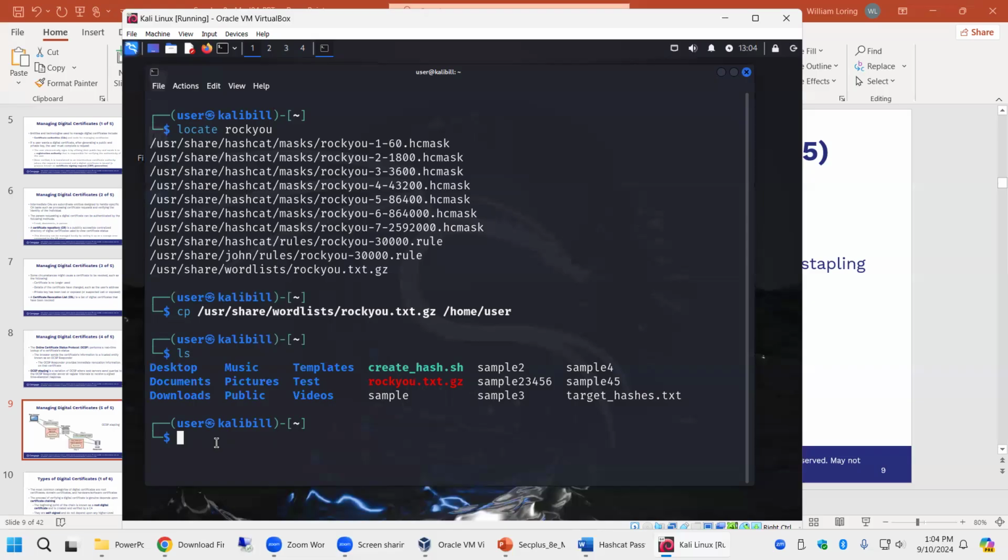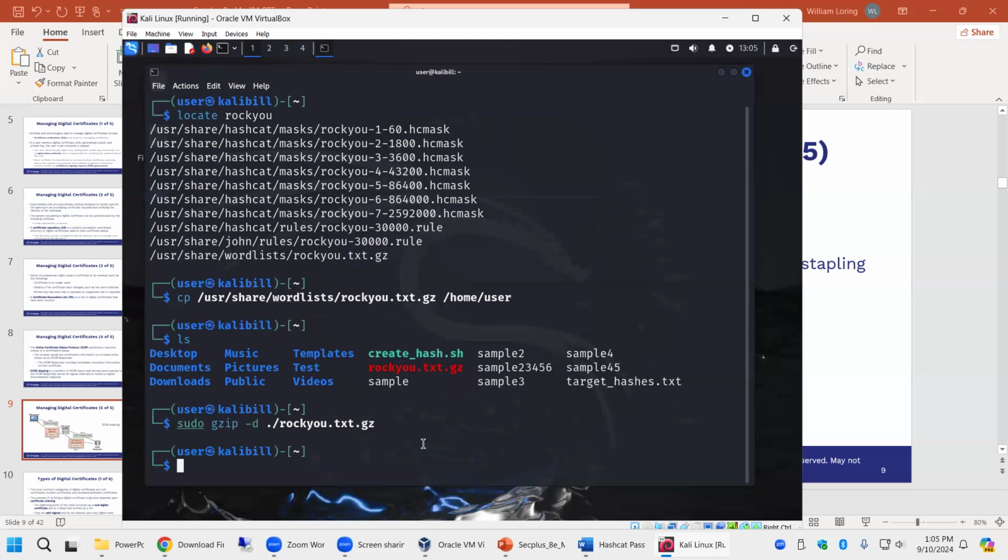Good. Okay, so now we need to unzip this, because GZ, as I read in my directions, stands for gzip. So we have to use sudo, because if we're doing funky things, we have to be elevated. The command is gzip. It's a built-in utility in Linux and lots of versions. We're going to say -d, which probably stands for decompress, and then the name of our file. Whenever we're naming a file that's in our current folder, we go ./. Now it shouldn't take too long.